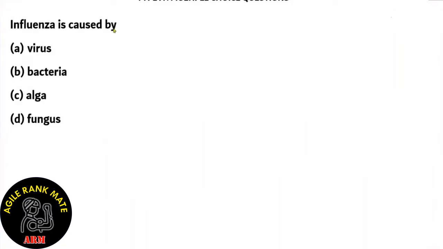Influenza is caused by. So we need to find out the causal organism of influenza. Now, influenza has the causal organism myxovirus influenzae.